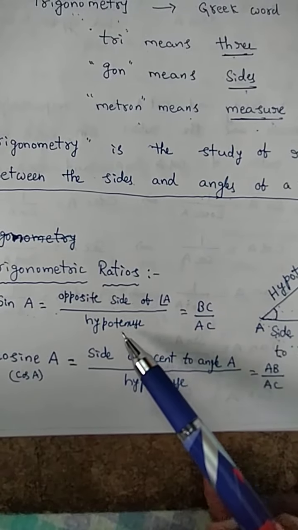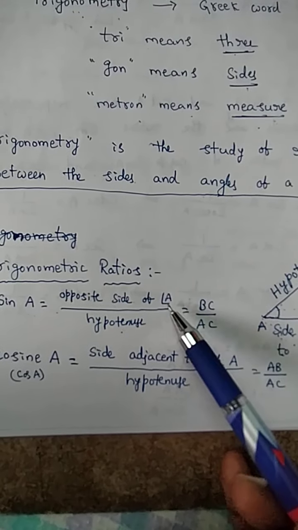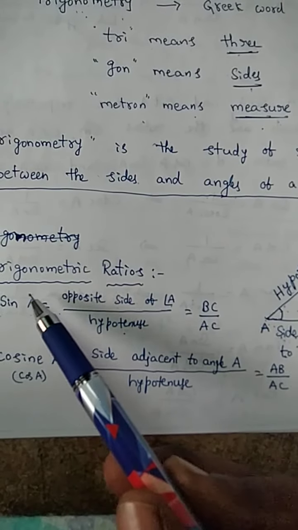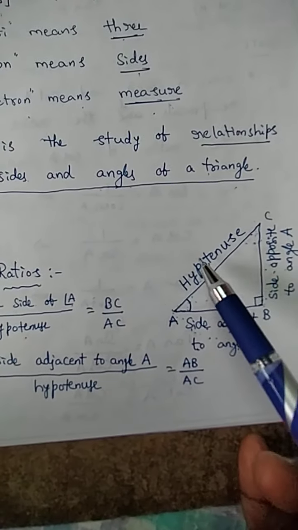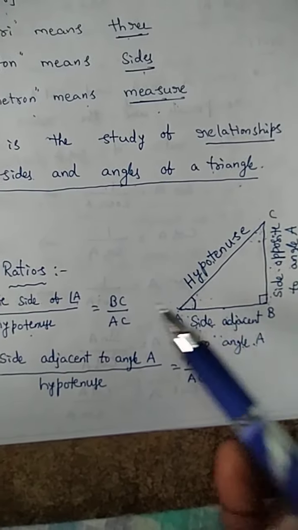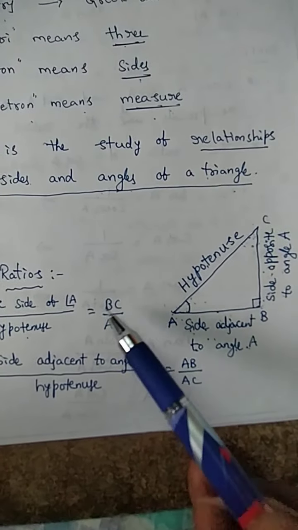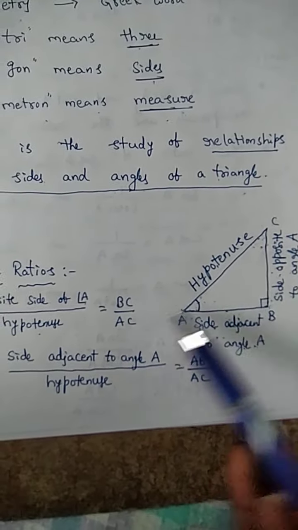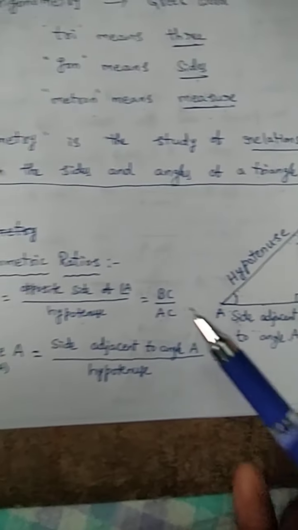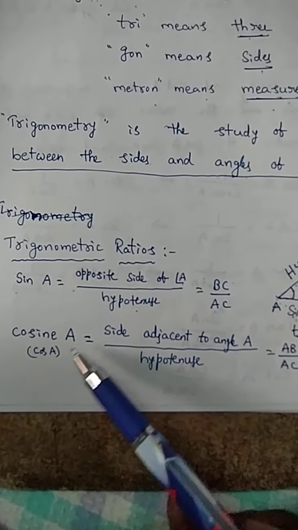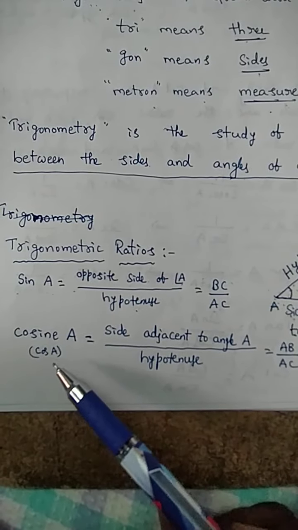Opposite side of angle A by hypotenuse, here we are observing angle A. Then automatically sine means opposite by hypotenuse. What is the opposite here? BC side. BC by, what is the hypotenuse here? AC. BC by AC.